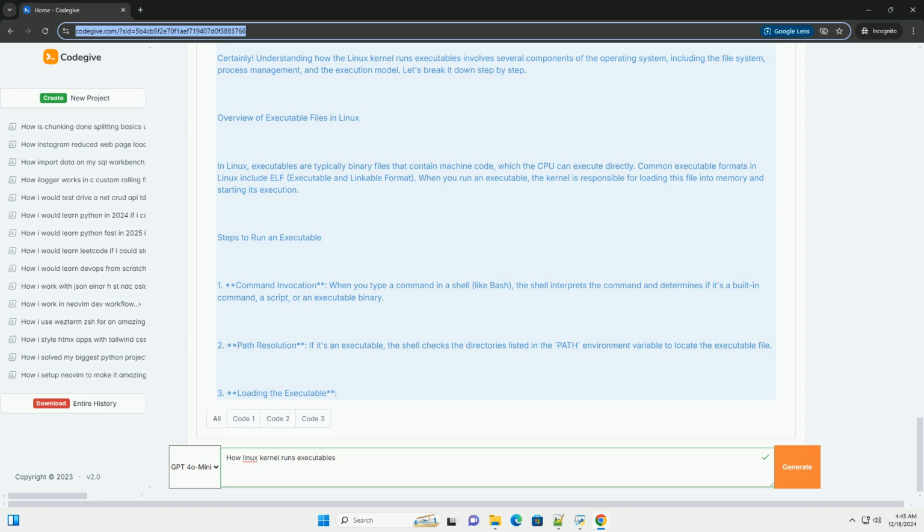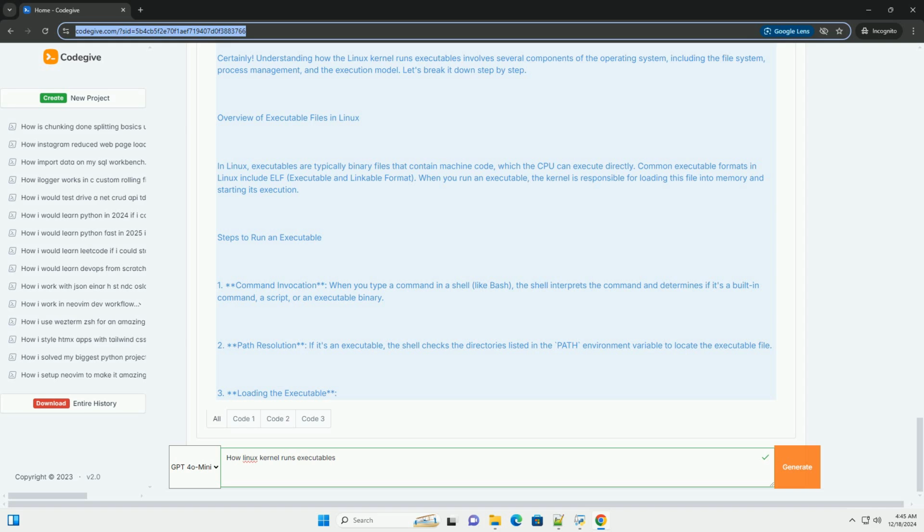4. Process creation. The kernel creates a new process using fork, which duplicates the current process. The new process's memory space is then replaced with that of the hello executable using exec. 5. Execution. The CPU begins executing the machine code found at the entry point specified in the ELF header. The program executes and prints Hello, World to the standard output.